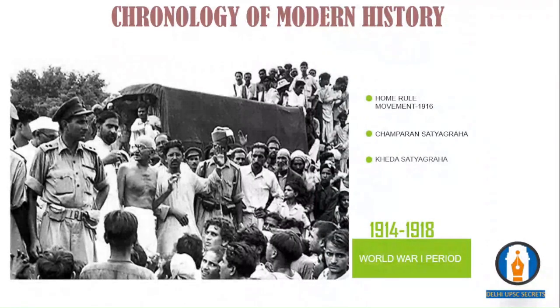So it means in 1918, when the World War ended, the British did not give self-governance as well. Although Indians had supported them in World War One, the British did not give them self-governance. And in 1918, Gandhi starts the Kheda Satyagraha. It was a time of the earlier days of Gandhi's influence within the country.